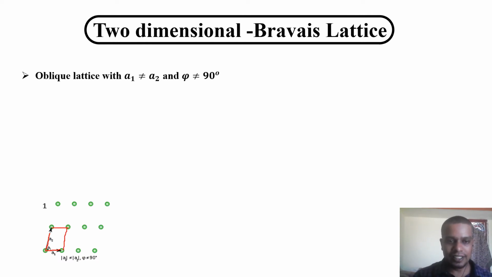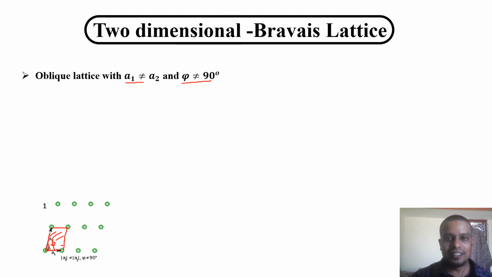The angle between these two vectors we call phi. If A1 is not equal to A2 and phi is not equal to 90 degrees, we call this type of lattice an oblique lattice.